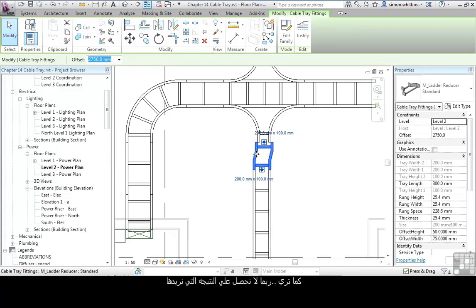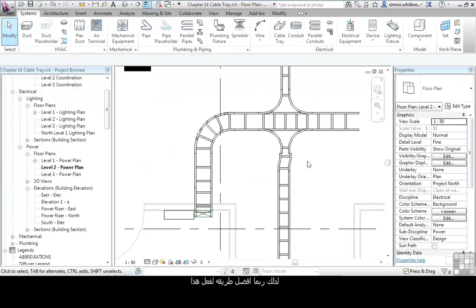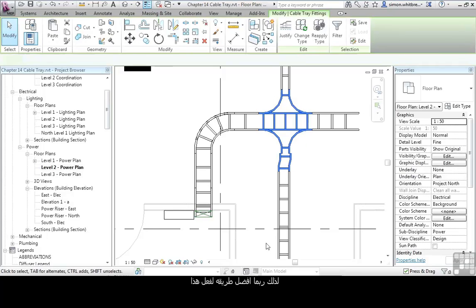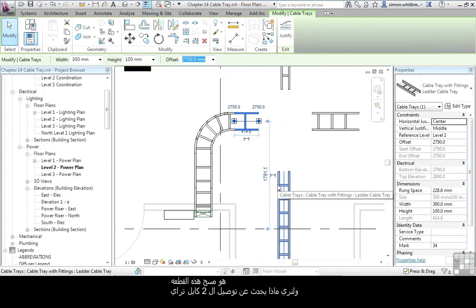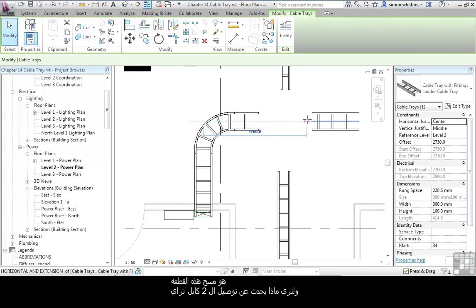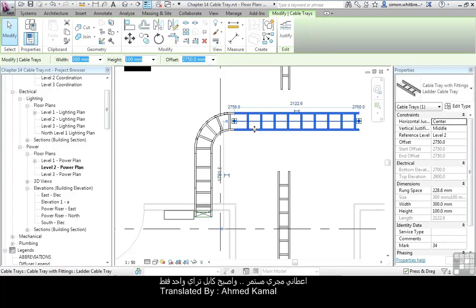As you can see, we might not get the result we were after. So probably the best way to do this is delete those sections and see what happens when I join these back up again. Joining two cable trays together, if they're forming a continuous run, we'll create them as one cable tray.